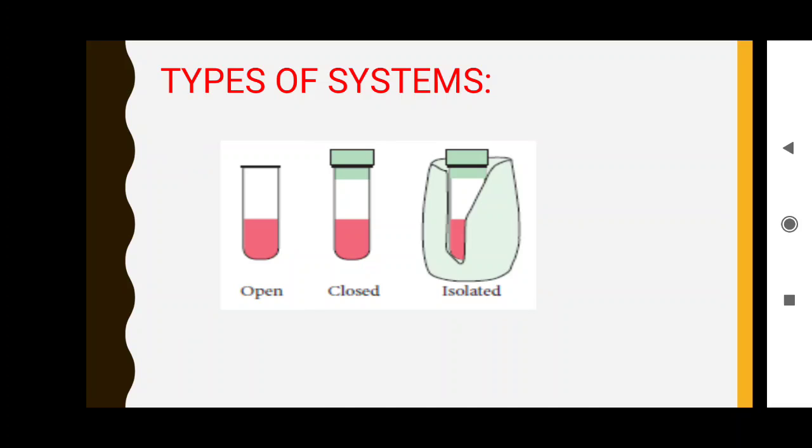The water is hot, right? For the second one, you keep a lid on the glass of hot water. The third one, isolated, is nothing but a thermos flask. In the thermos flask, you take hot water. Now, what is the condition?